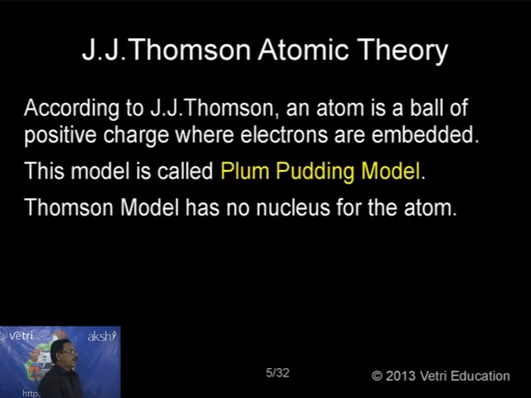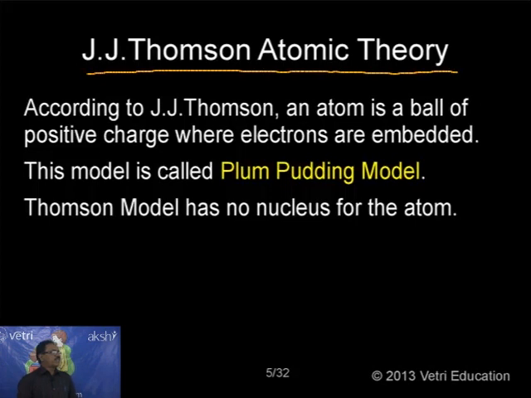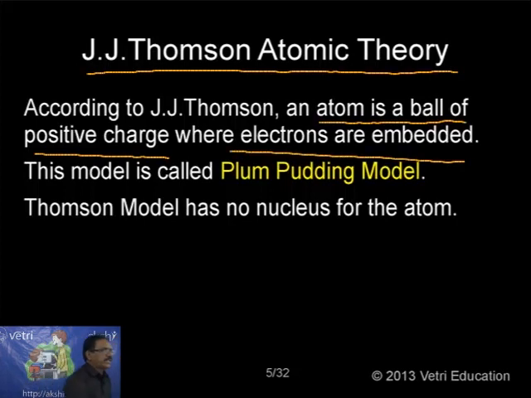Next theory, it was proposed by J.J. Thomson. What is Thomson atomic theory? According to J.J. Thomson, an atom is a ball of positive charge, where electrons are embedded. The electrons are embedded in this ball or sphere. This model is called plum pudding model.